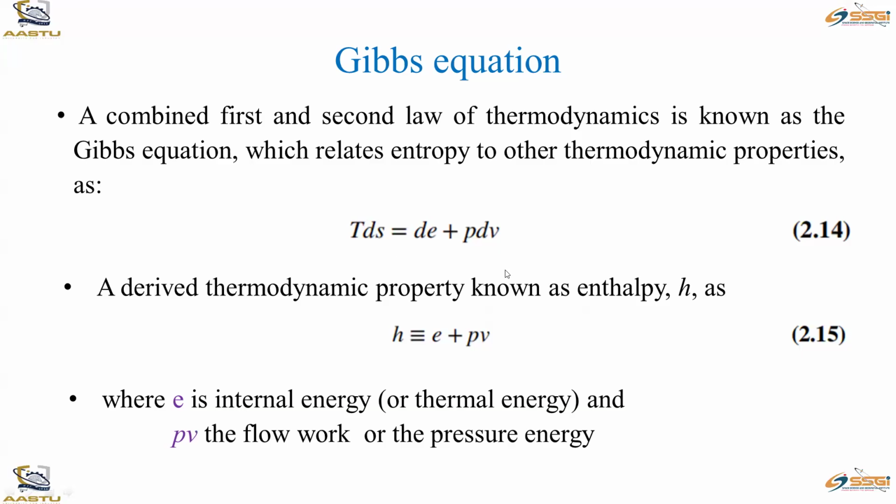Now we are defining another thermodynamic property, which is enthalpy. Enthalpy H is another thermodynamic property. Enthalpy is equal to E plus PV. E is internal energy, PV is the work done by the system, or work done by the reversible system. So E is internal energy,